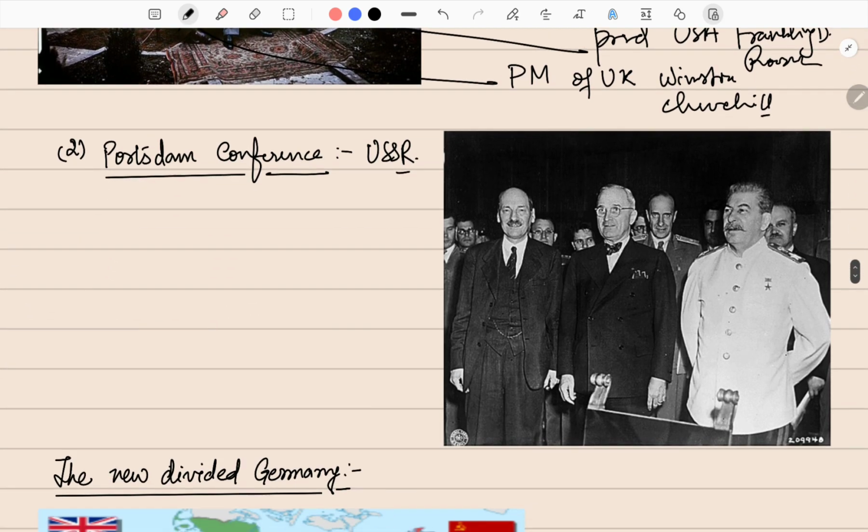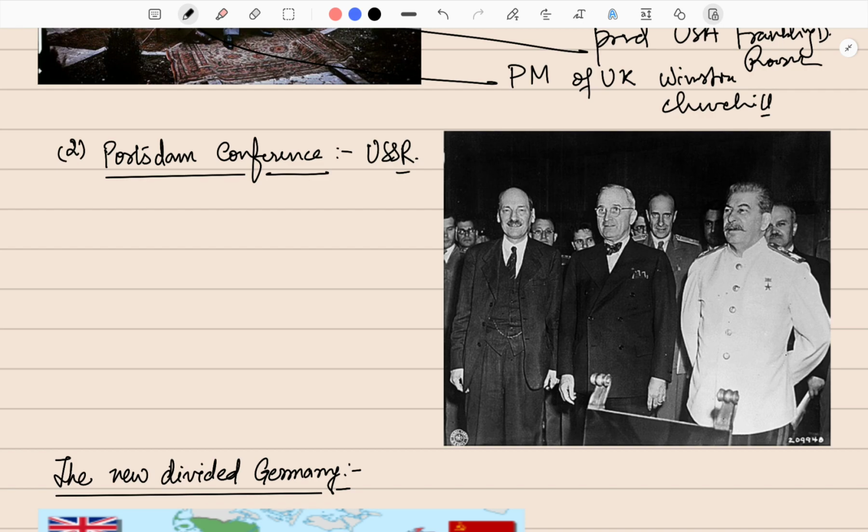Talking of the Potsdam Conference. The Potsdam Conference was the third conference in the line. It happened after the German forces had surrendered, but the Japanese forces had not yet surrendered. So this conference was specially done to decide the future of Germany.